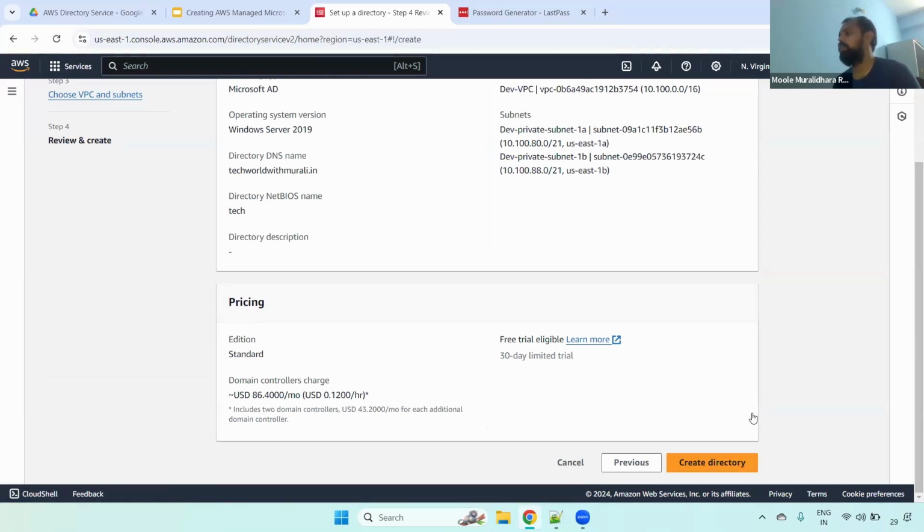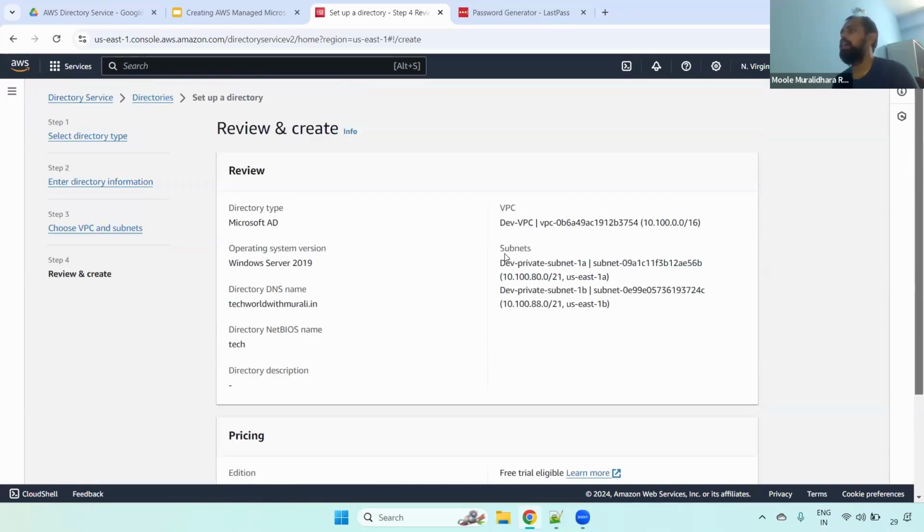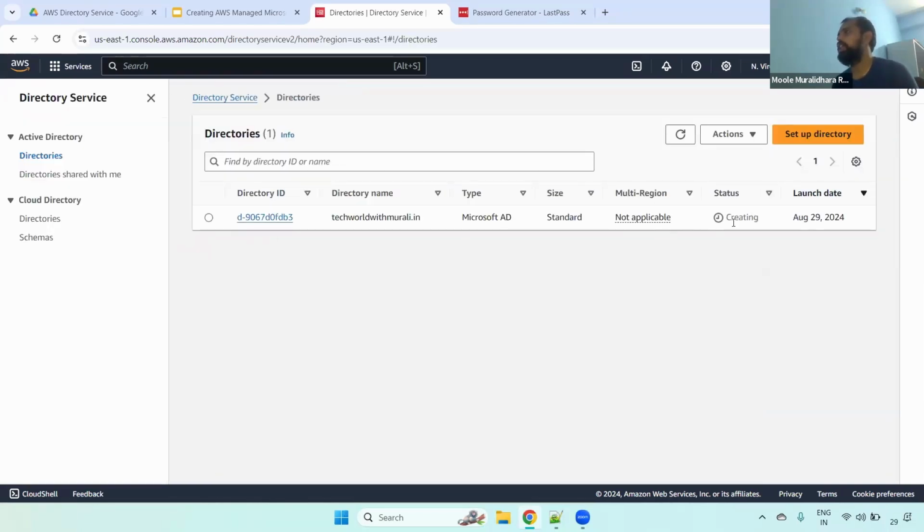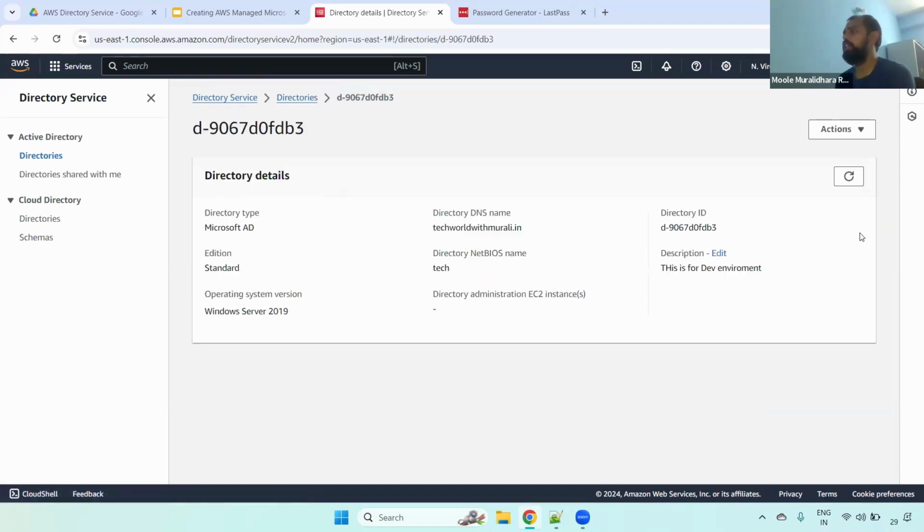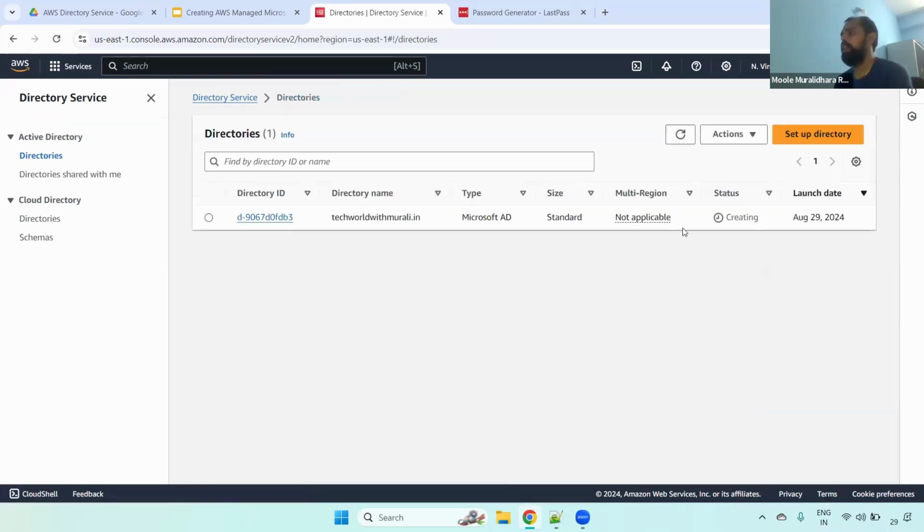Once you click create directory, it will create the directory. If you see here, it is still creating the directory. Remember guys, whenever you create a directory, it will take approximately 20 to 45 minutes. You have to wait for that time. Understand, right? See here, it is still creating, that's why it is not giving all the information. We have to wait 20 to 45 minutes. Let me stop the recording and I will be back once it is up and running.